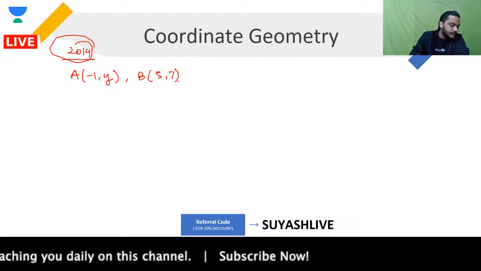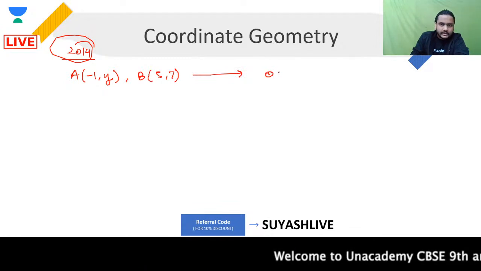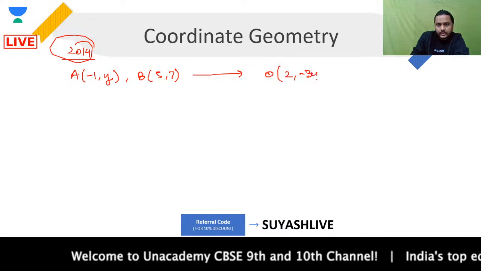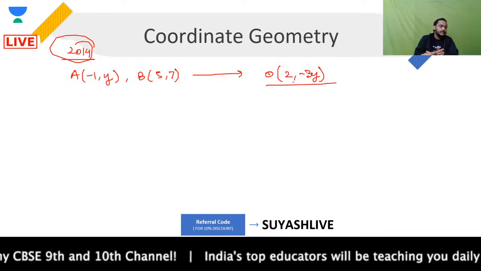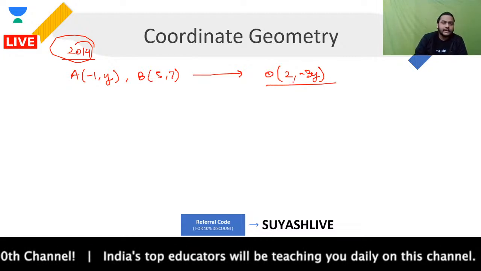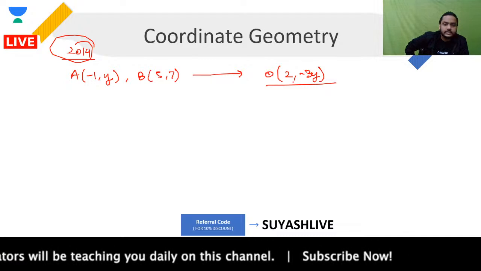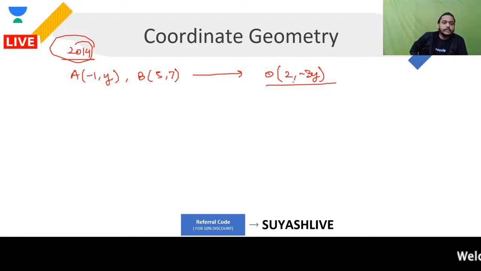This is what is given to you, and these 2 points are lying on a circle whose center is O, given as (2, -3y). I repeat, you have been given point A (-1, y), point B (5, 7), and they lie on the circle with center O, that is (2, -3y). You just need to find out the value of y.